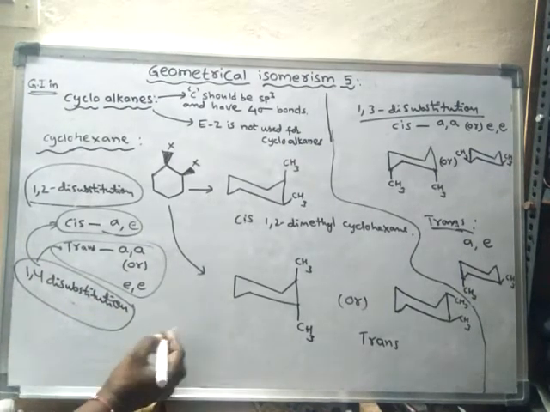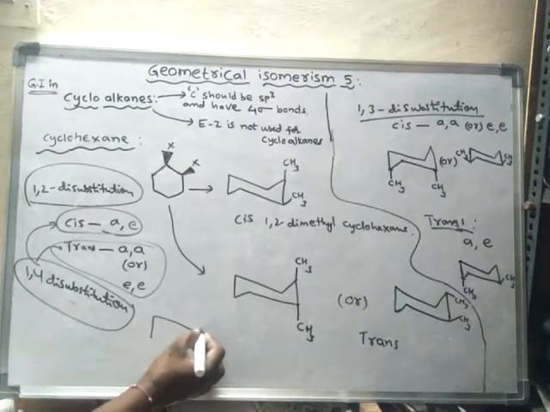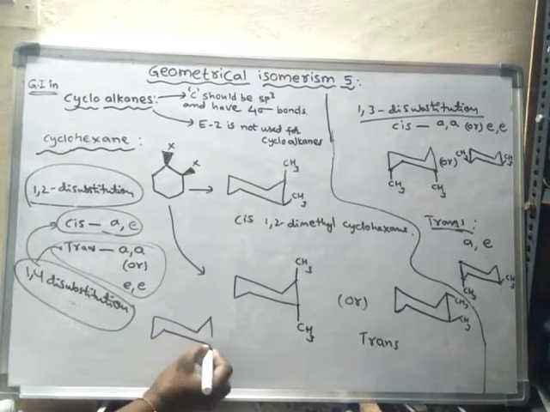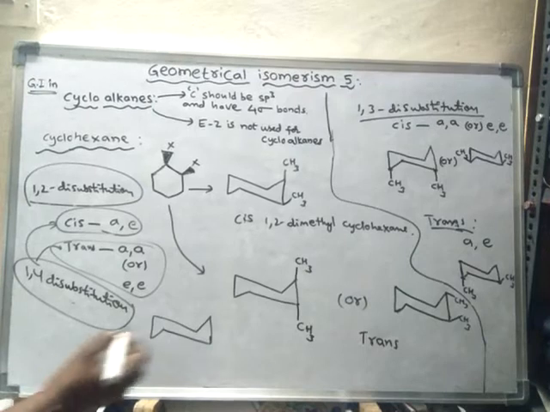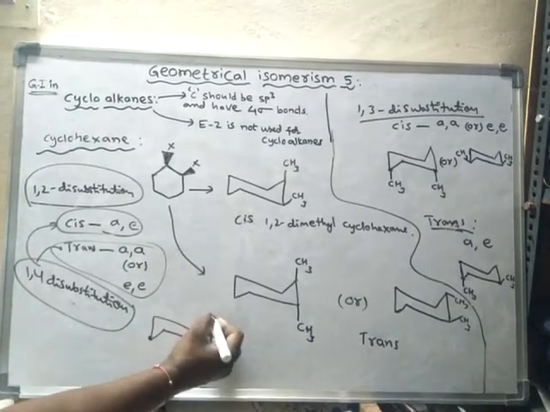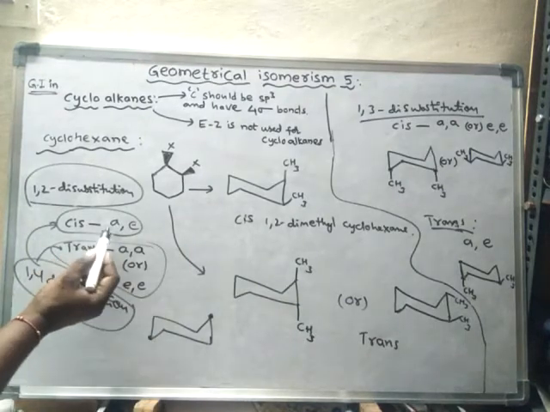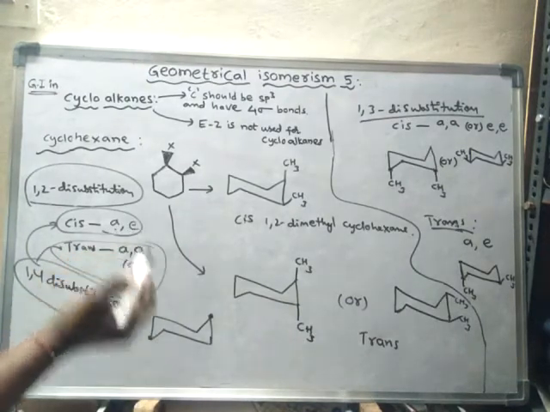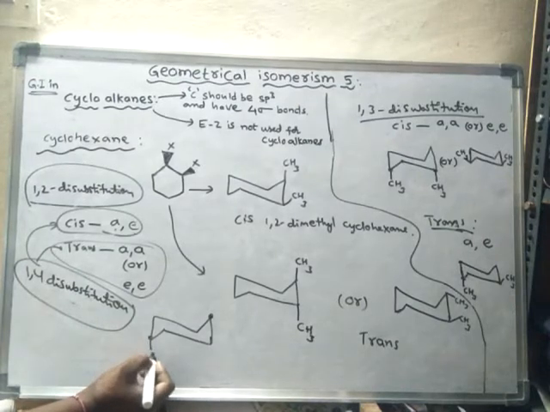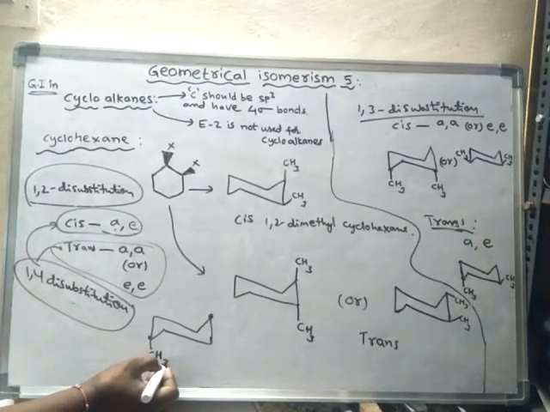For example, let us assume this is the first carbon and this is the fourth. Here for cis, one is axial and the other is equatorial. So one is axial CH3, for example.